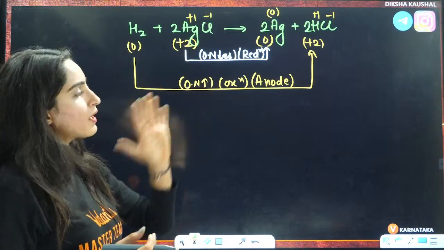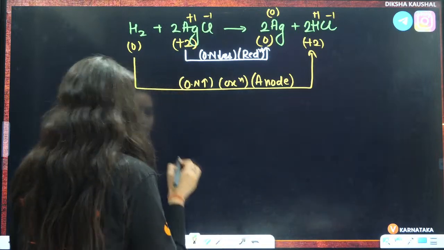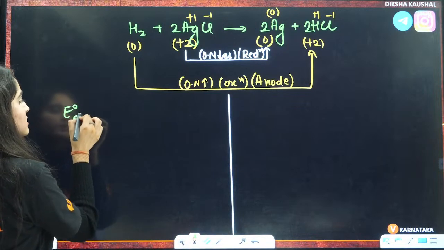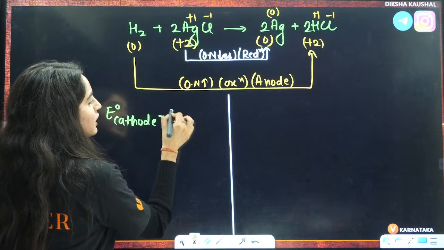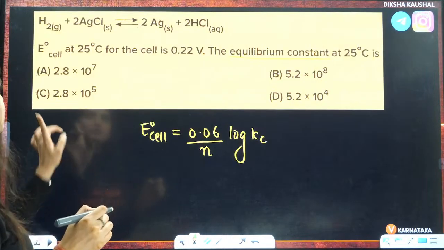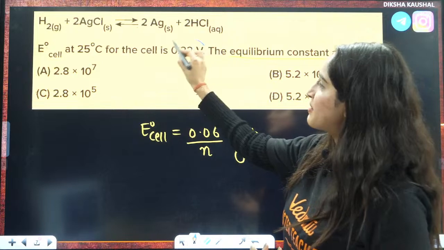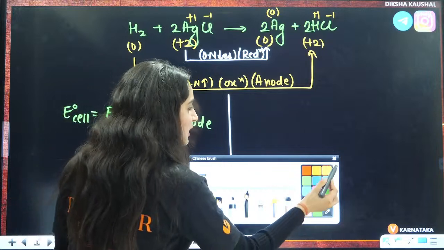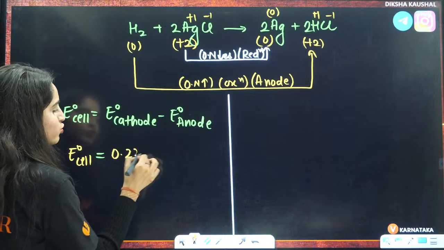Now, this is the reduction part, this is the oxidation part. We know how to calculate the value of E. Firstly, you need to calculate the value of E here. So, I am just drawing a line here. E naught cell is equal to E naught cathode minus E naught anode. Now, let us see what is given to you in the question. E naught cell is given to you in the question. So simple. Nothing else was there. So, here E naught is already given to you, and here E naught is given to be 0.022 volt.